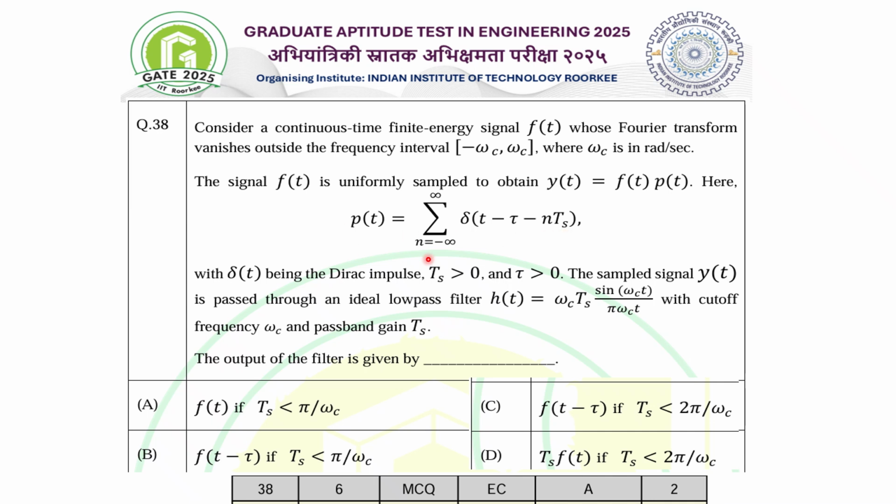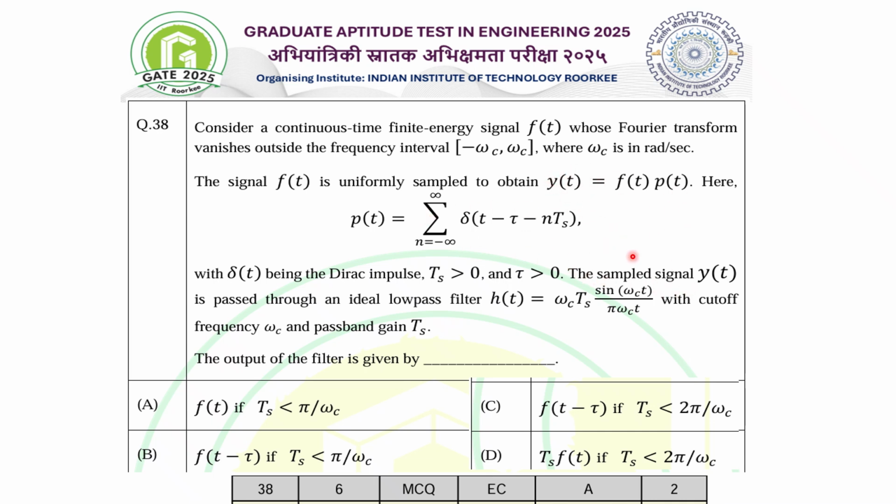How many pulses are there in this train? Infinite, because n goes from minus infinity to plus infinity. Delta t is the Dirac impulse, and Ts is greater than 0. These are the sampled signal y(t). So this is f(t), here is the sampling train, and this is the sampled function y(t).